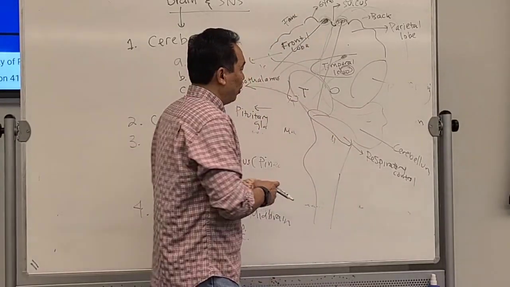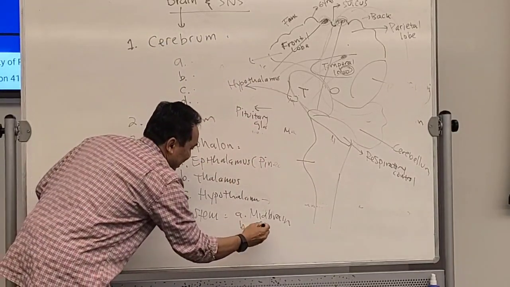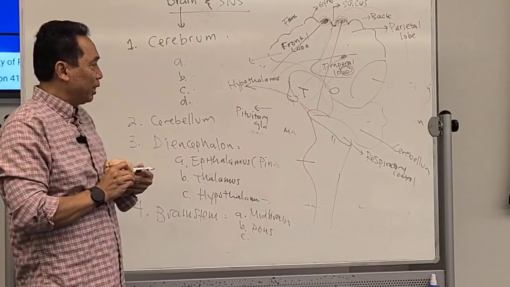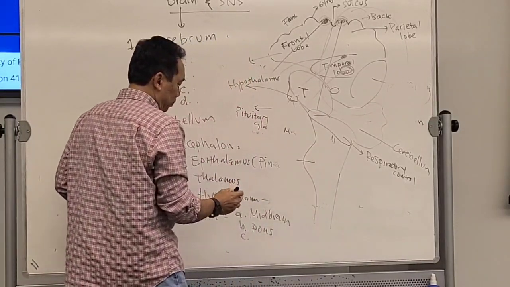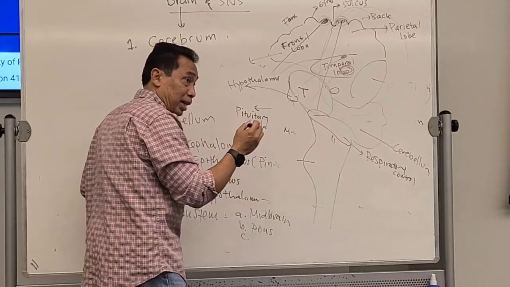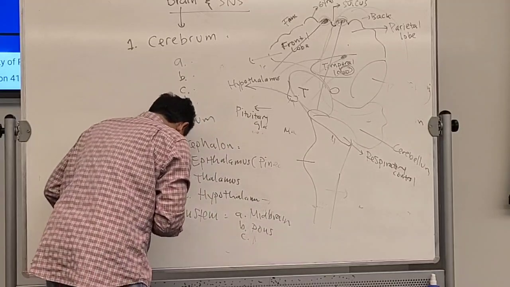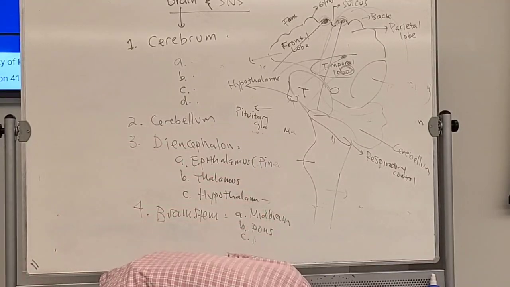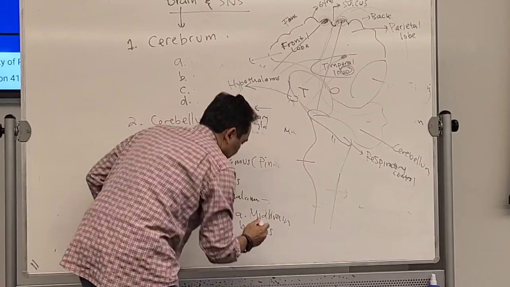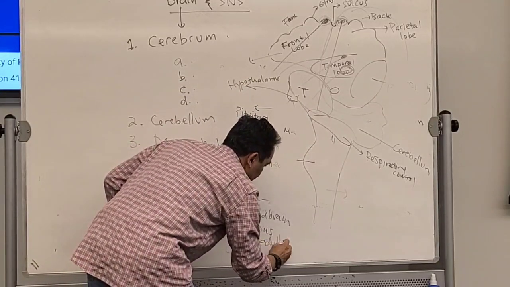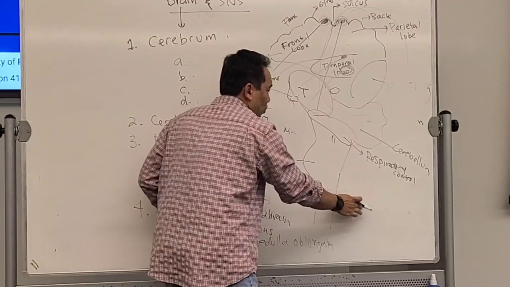Get it? What is the second part over here? The belly part is the pons. This also makes a connection between the lower part and the higher part. And the very important one is actually the last one over here. It's called the medulla oblongata.